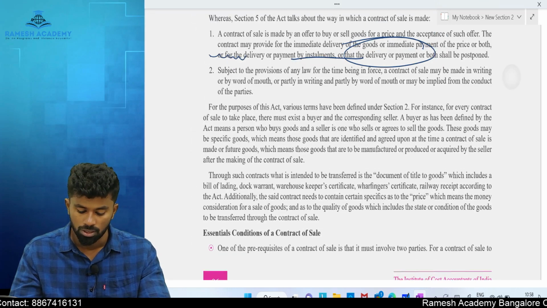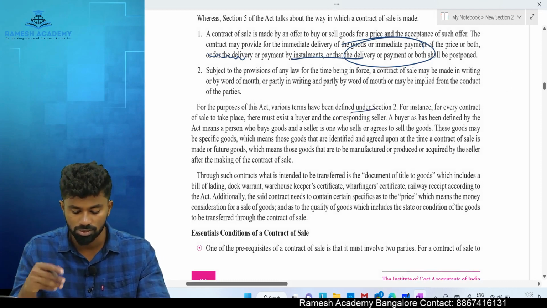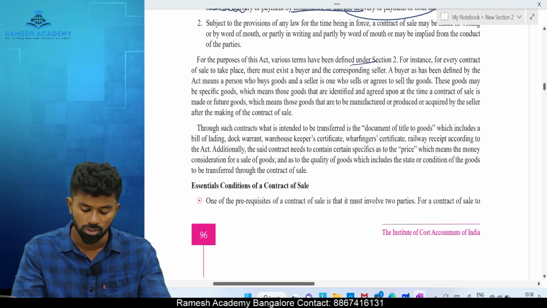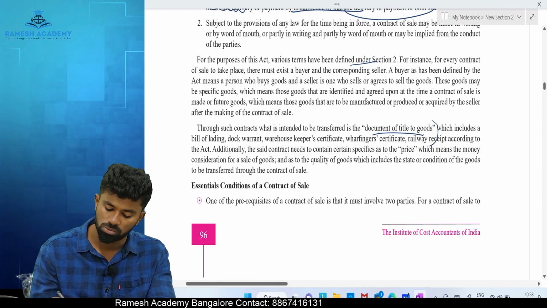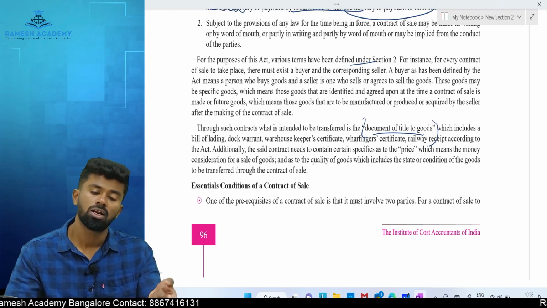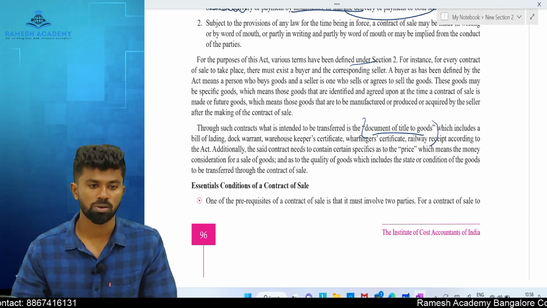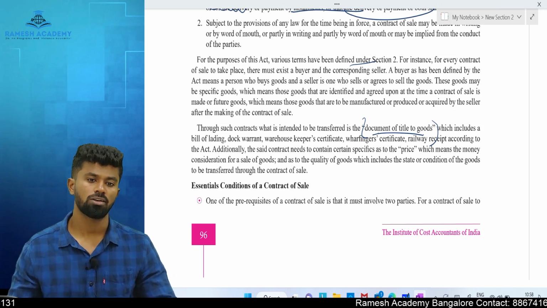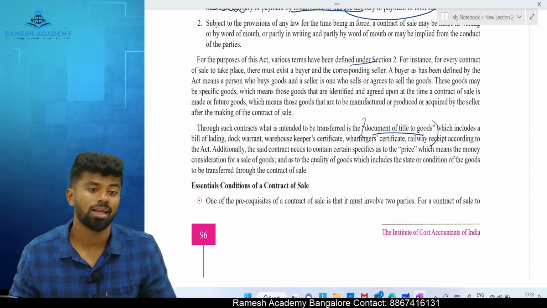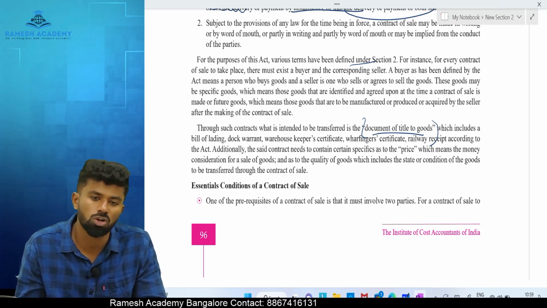Yes. For this purpose, there are various things which are defined in section number 2, that is seller, buyer, all these things are already discussed. Existing goods, future goods, and document of title to the goods, which indicates the ownership. See, there are two types of documents. Document of title, and document showing title. If you can transfer the right to receive the goods by delivering a document, it is called a document of title to the goods. And if you cannot transfer the right by delivery of the document, it is called a document showing title.